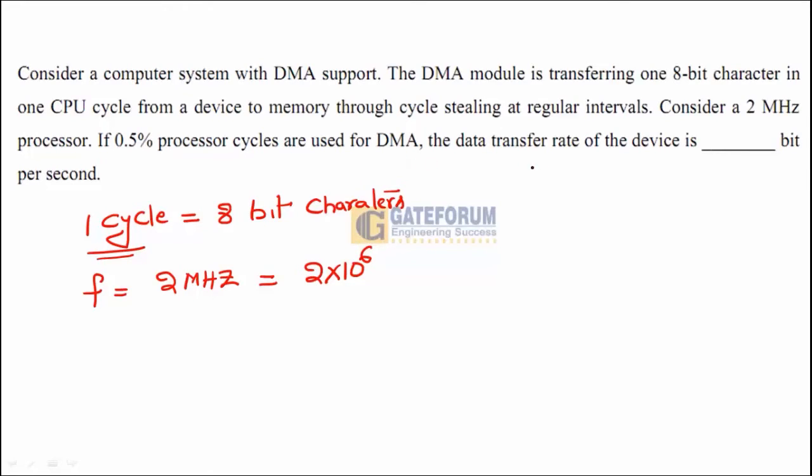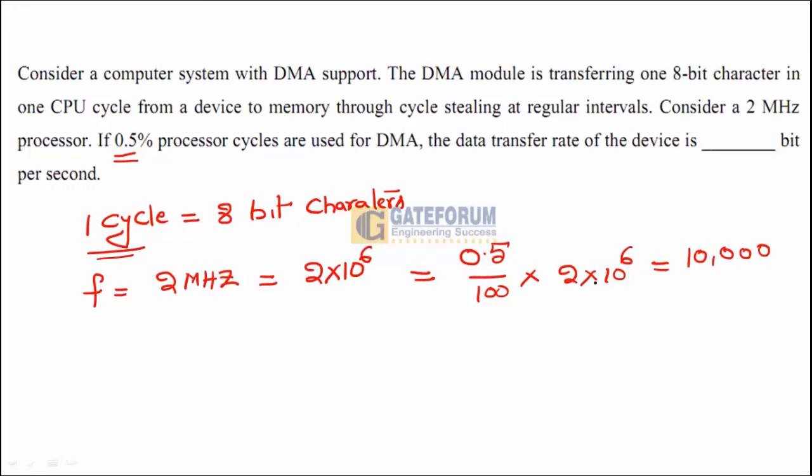Now, what is the data transfer rate per second is asked. In the total number of cycles, 0.5% cycles are allotted for DMA. That is 0.5 divided by 100 into 2 into 10 power 6 is equal to 10,000.